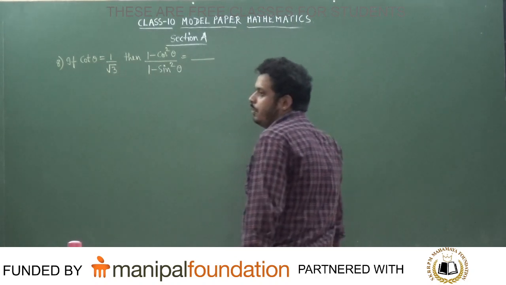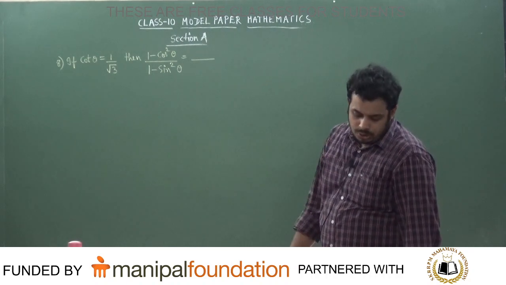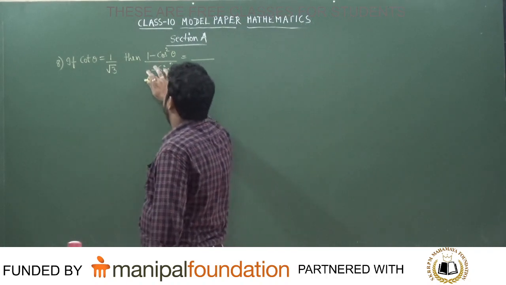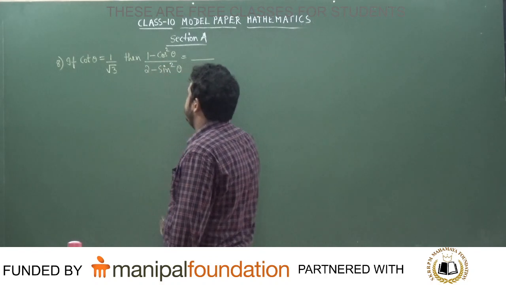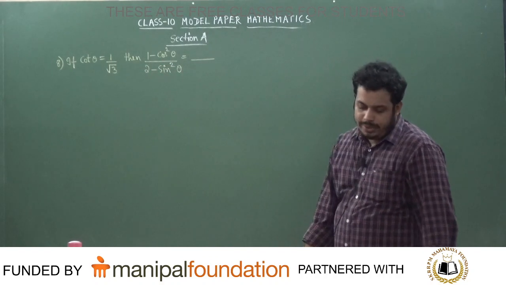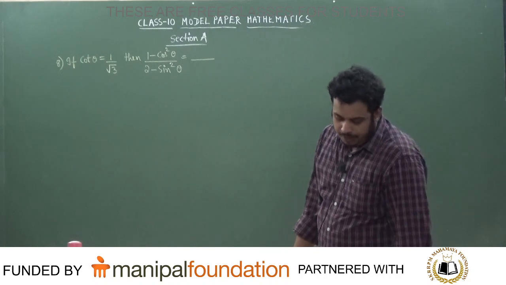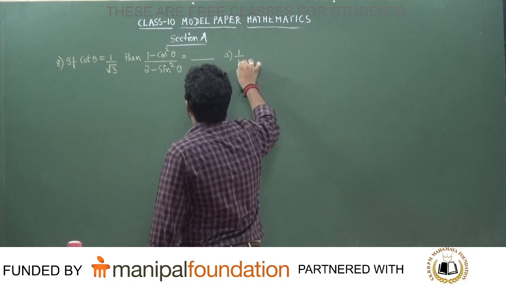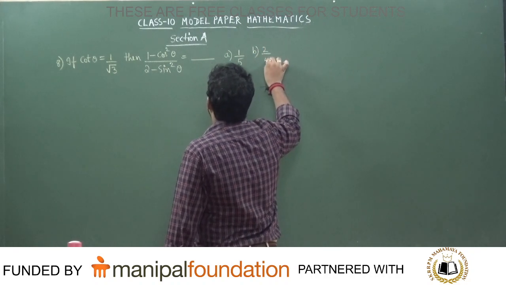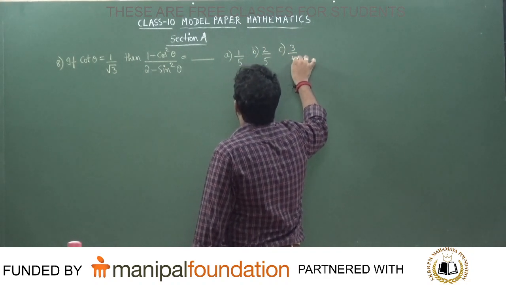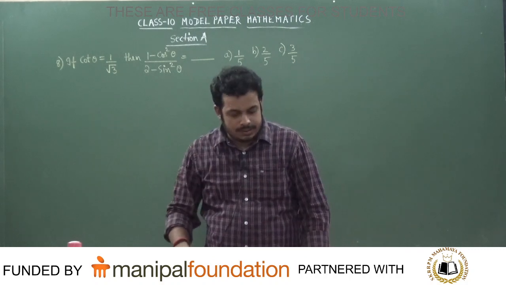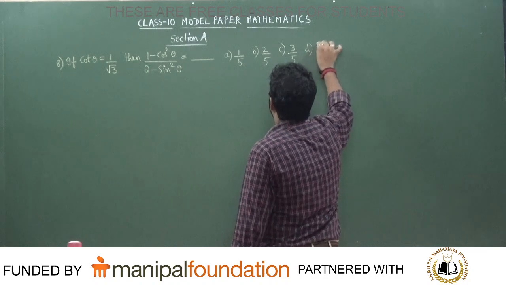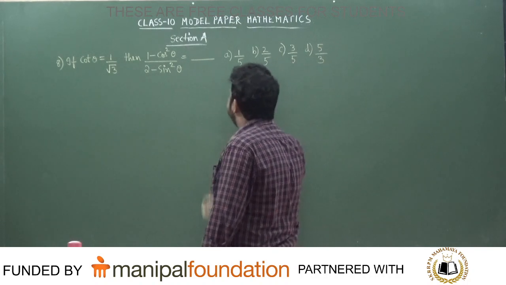See, so many questions from trigonometry. 1 minus cos squared theta divided by 2 minus sin squared theta is equal to dash, is the question asked. The first option is 1 by 5, the second option is 2 by 5, the third option is 3 by 5, and the fourth option is 5 by 3.